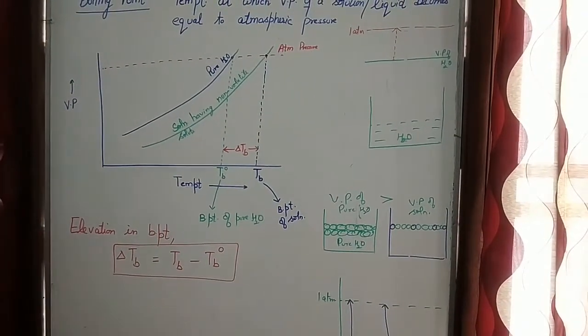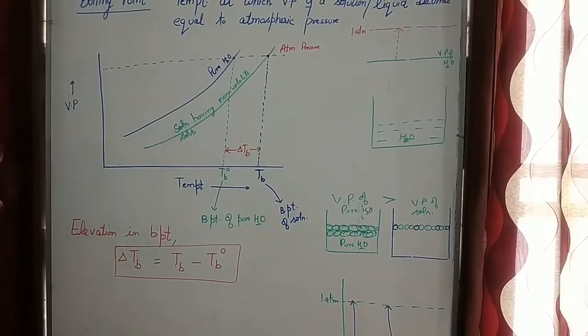water. Now we derive its mathematical expression.